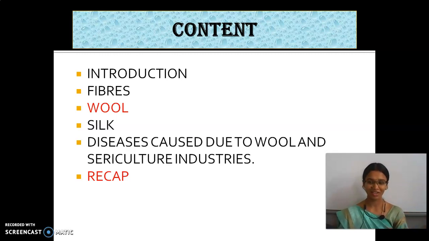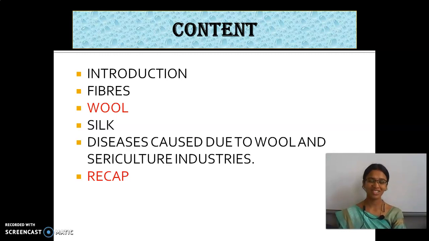Based on its source, how many types are fibers classified into? There are two types: natural fibers and synthetic fibers.